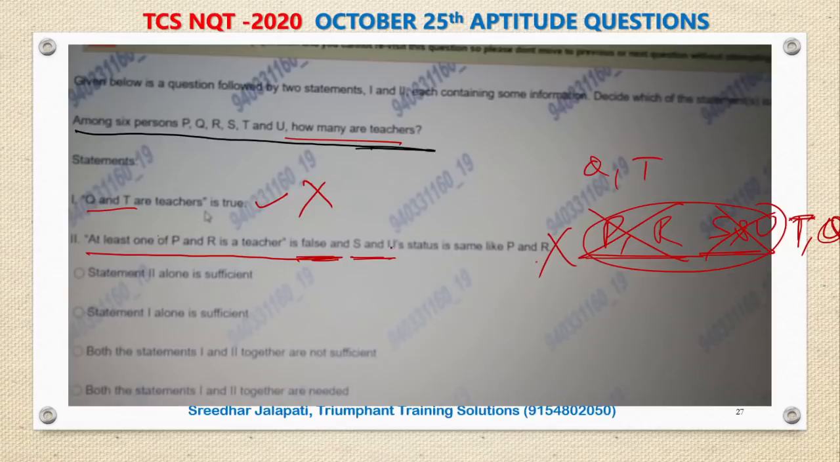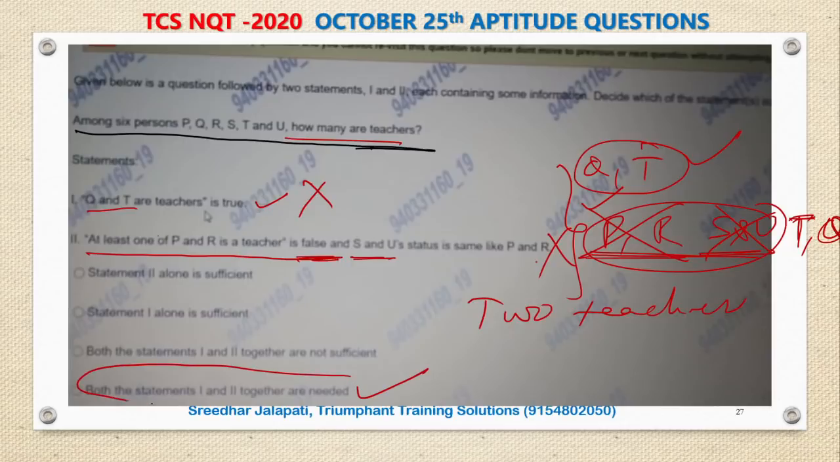When 1 alone is not sufficient, 2 alone is not sufficient, then next we have to combine. On combining, in the first one we came to know Q and T are teachers. In the second, remaining all are not teachers. So clearly I can say that there are 2 teachers among them. So both 1 and 2 together sufficient. So answer option 4. Similar question as asked in yesterday's test as well as in sample DRC test.